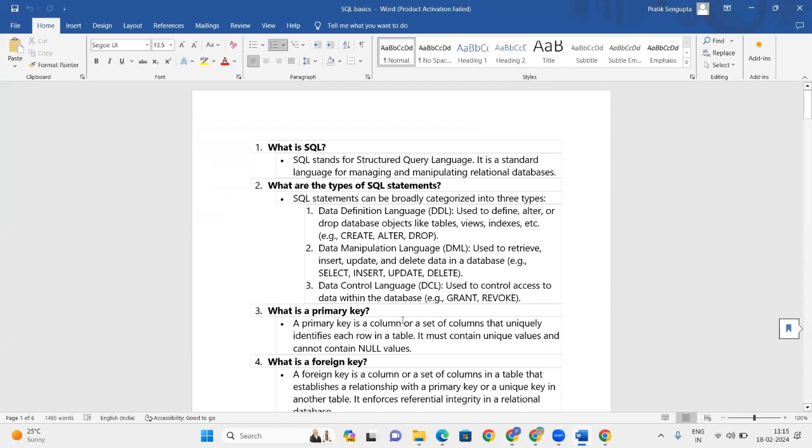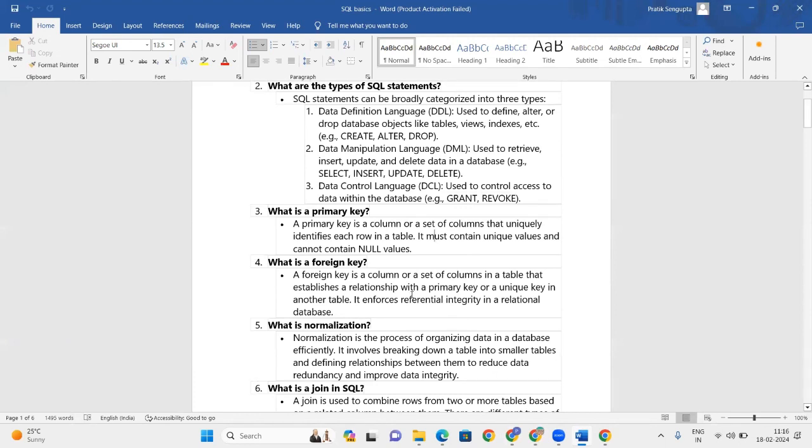Primary key is a particular column, a particular field, which uniquely defines a particular record in the table. So it uniquely identifies a record. It must contain unique values, so primary key values for two rows are never the same. It should not be null. That is implied. Primary key cannot be null, and it must contain unique values. So what is a foreign key?